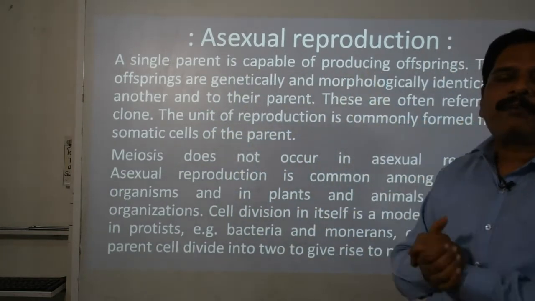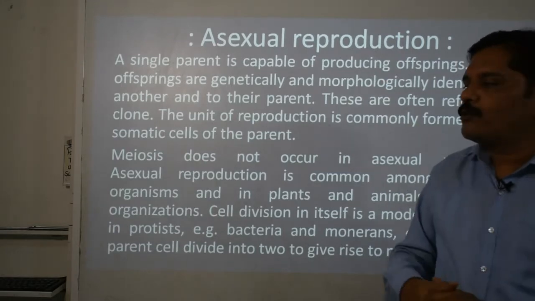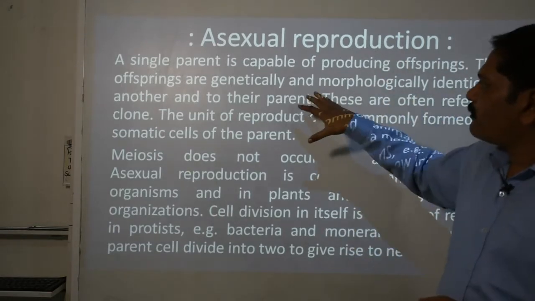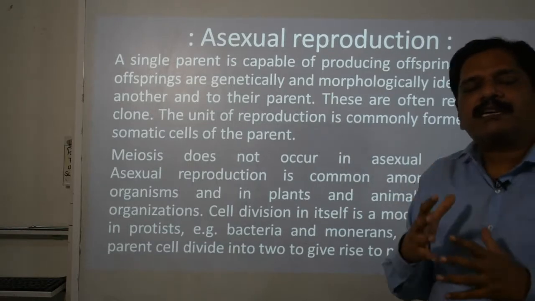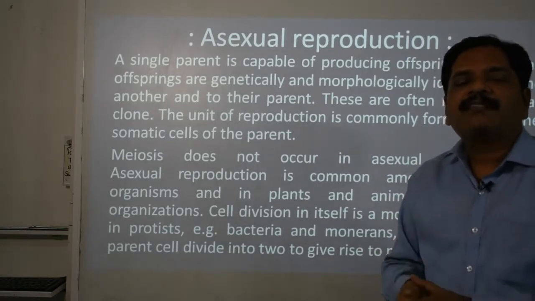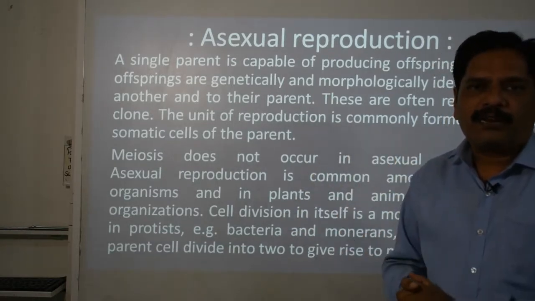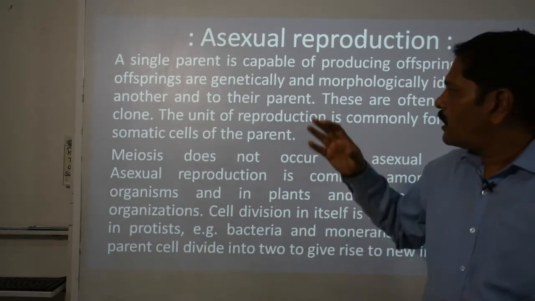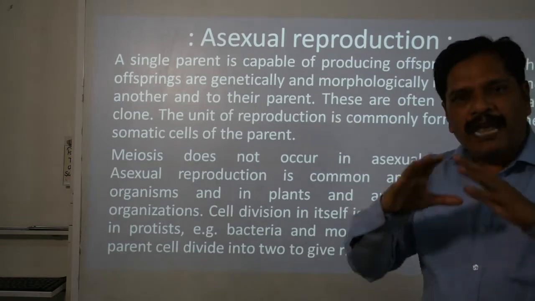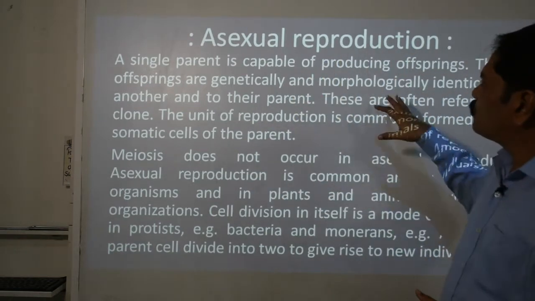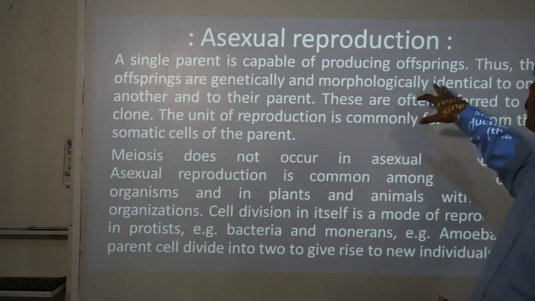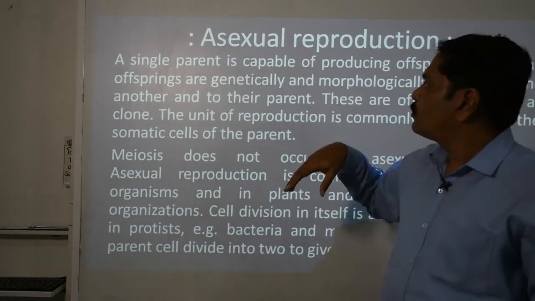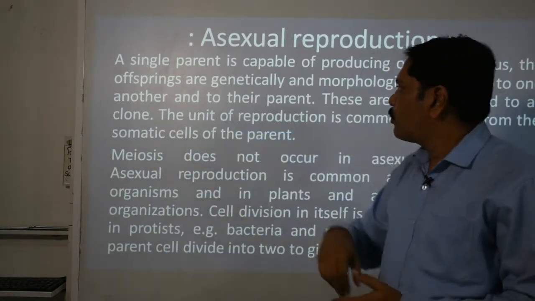Only a single parent is able to produce the new individual. Second fact, the new individual produced is genetically and morphologically similar. Genetical means genetic combination, chromosomal. And morphological features are the external appearance. So they are genetically and morphologically identical, therefore we call them clones.